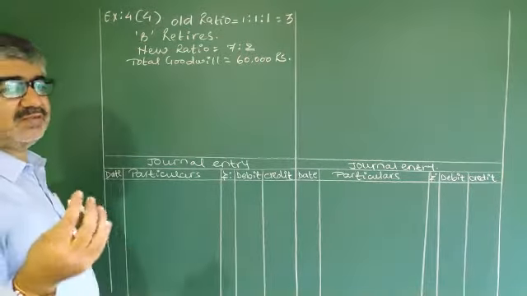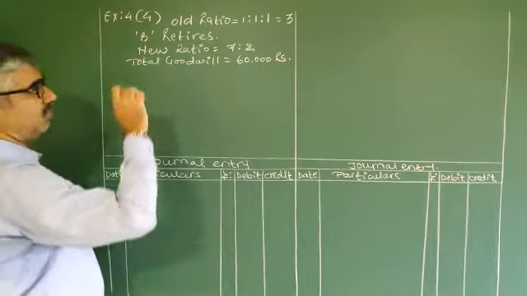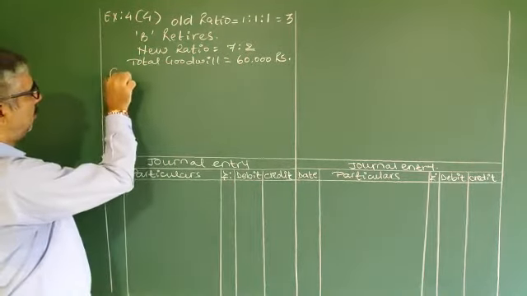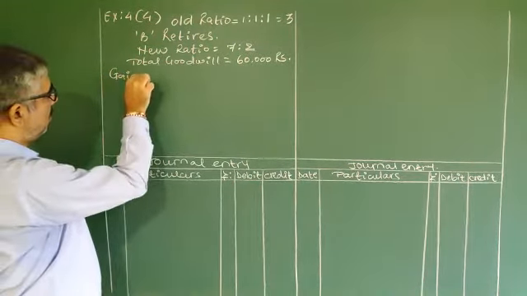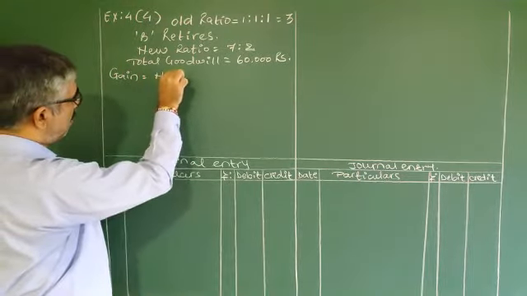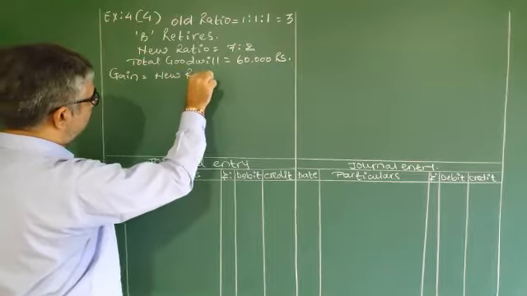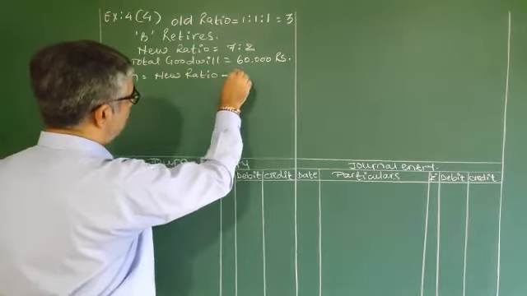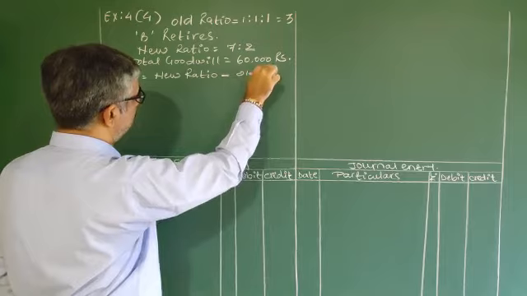Now first of all, always find out gain because the new ratio is given. Gain equals new ratio minus old ratio.